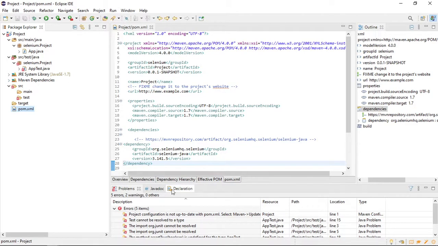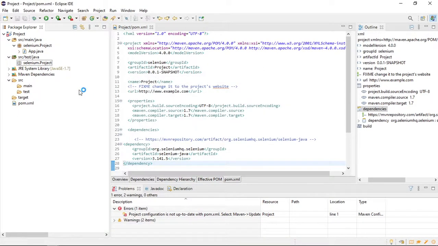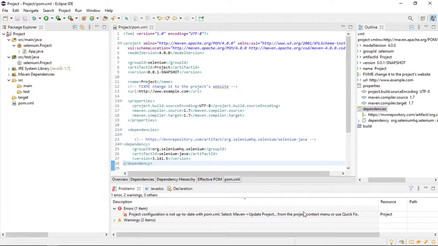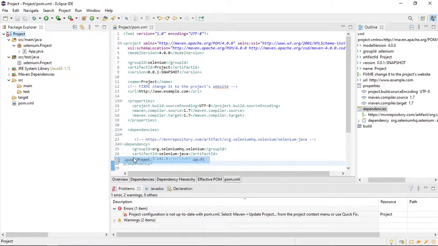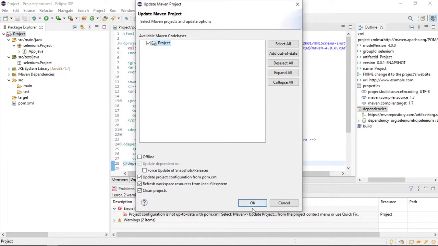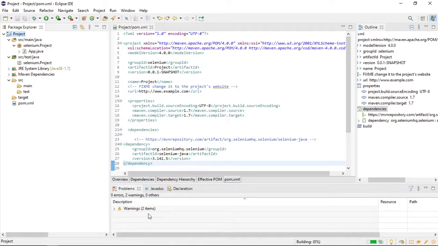So some error is coming. Let me delete this file, not required. Okay. So it is saying one error, that your project is not up to date. Select Maven update project. So right click, Maven, update project, click on OK. So your project will be updated. The error should be gone. So these are the warnings you can ignore.